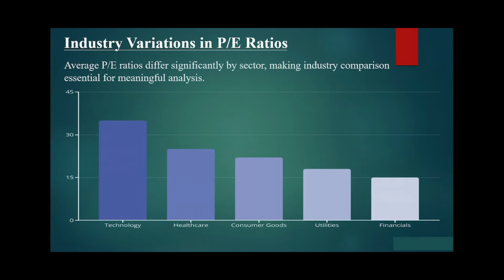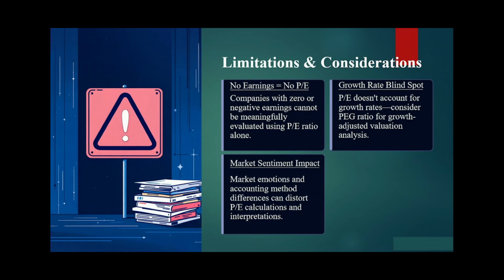Now let us come to industry-wise comparison. See, every industry has its own P/E ratio. Suppose technology companies have an industry P/E of 33-34. Similarly, finance has a P/E ratio of 15, and healthcare has a P/E ratio of 25. So every industry has its own P/E ratio. While you are comparing P/E ratios or calculating your P/E ratio, it is better to go industry-wise. You should go for industry-specific P/E ratios and compare that stock to that particular industry's P/E ratio, and that time you can get a meaningful evaluation.